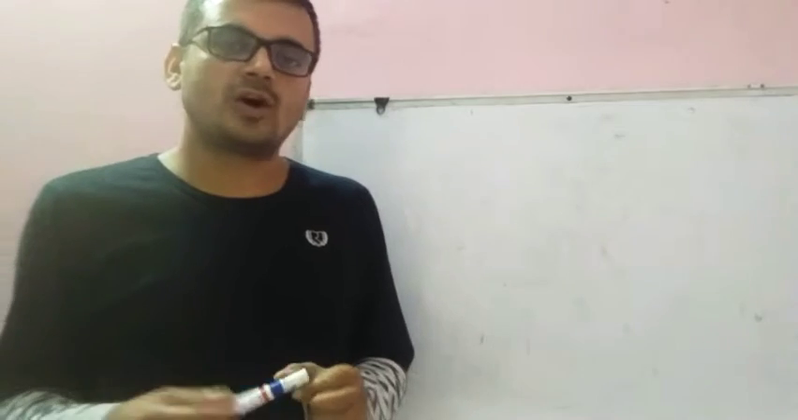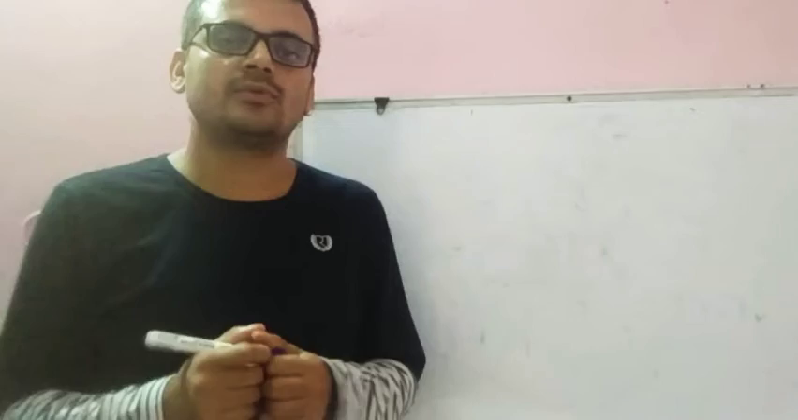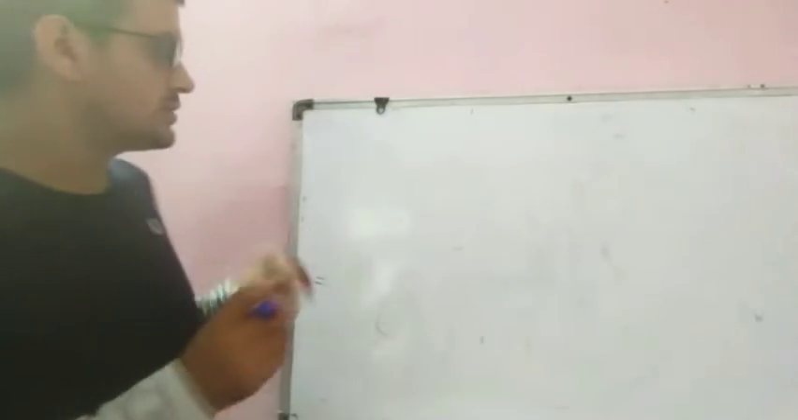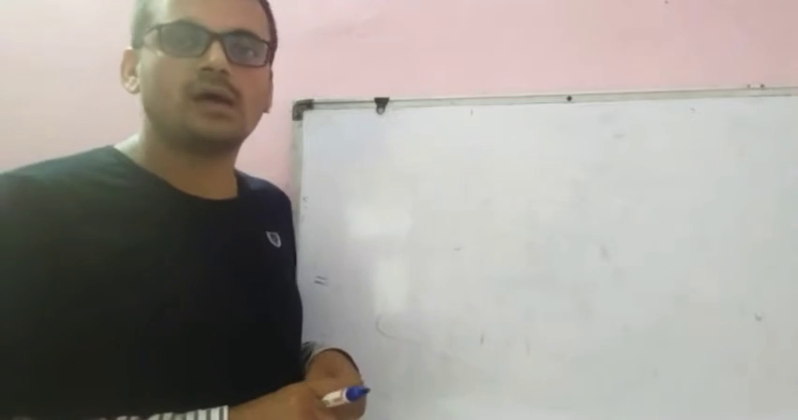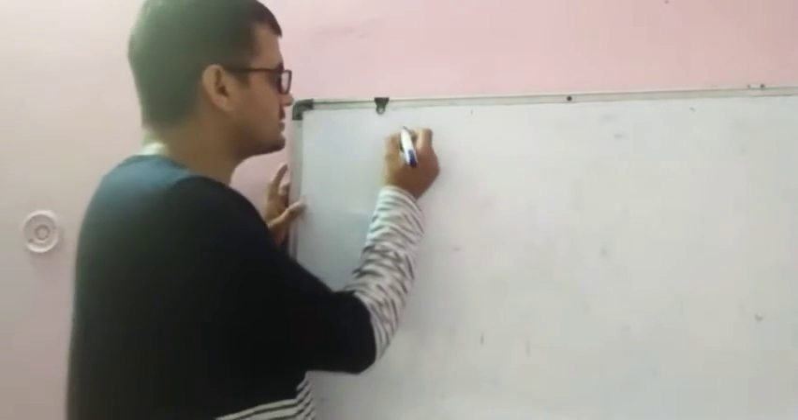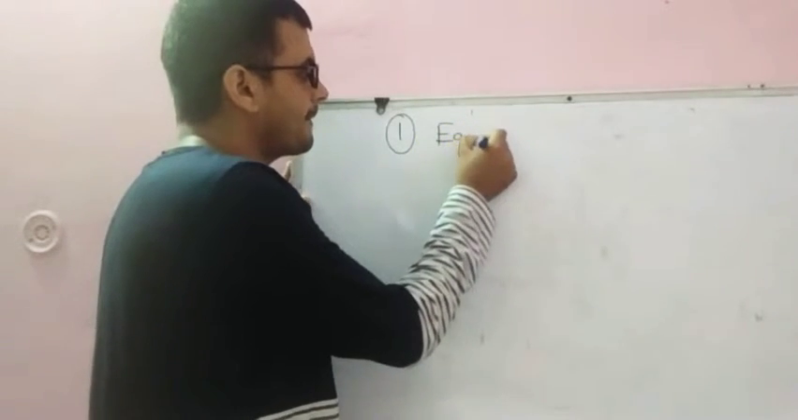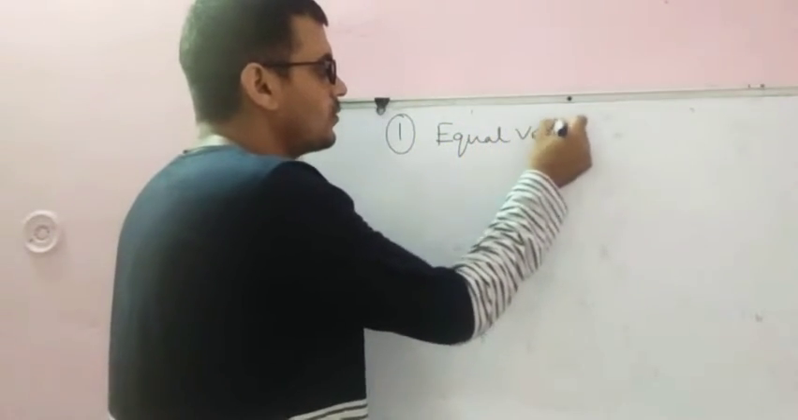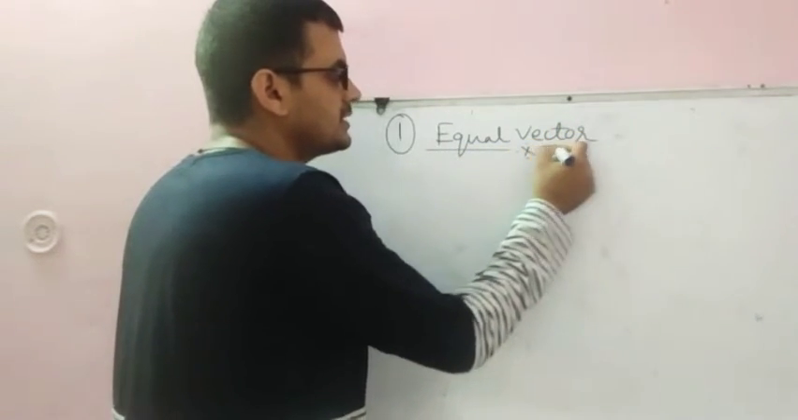So student, today we will study a few more definitions, or you can say a few more important terms which are related to the vector. So what is the first one? You can write the heading: important terms related to the vector. First one is the equal vector. So student, what is the meaning of equal vector?